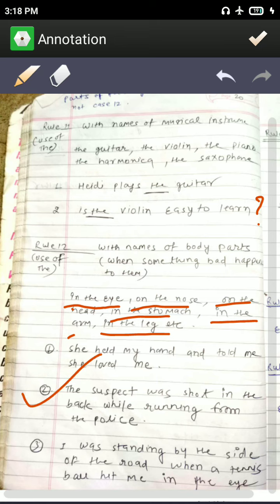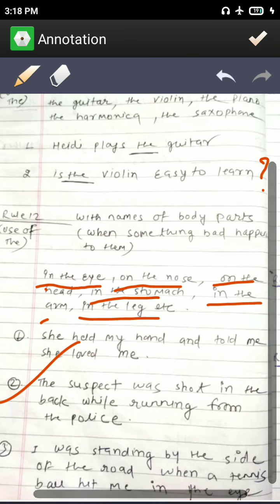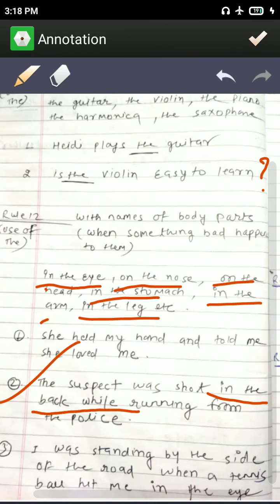But when you see the second example: the suspect was shot in the arm. Now you can see that suspect means the one who was suspected. The suspect was shot in the arm, in the back. Okay, so something bad happened to the suspect. He was shot in the back. So before back you will use the.